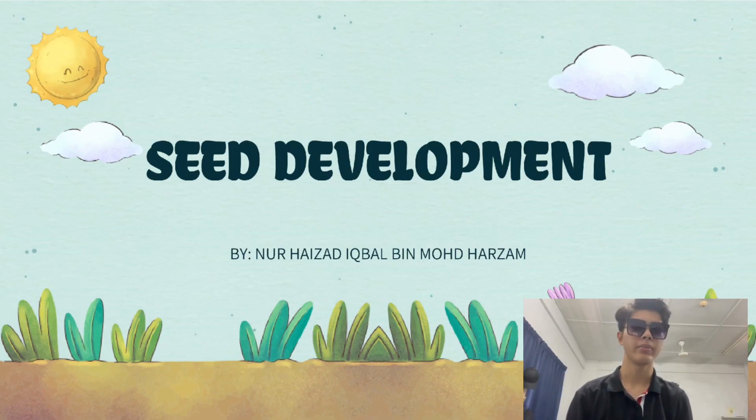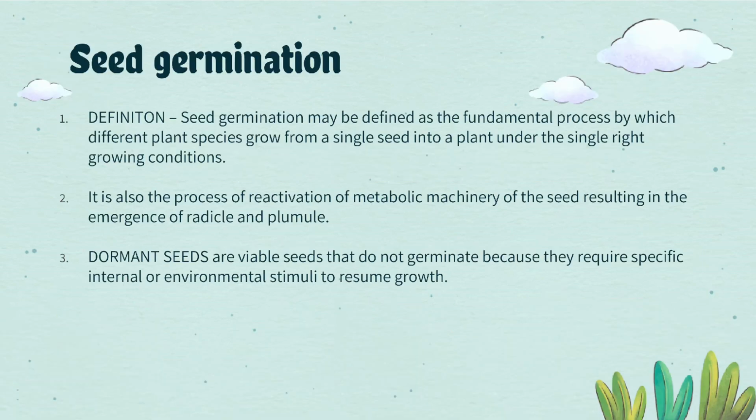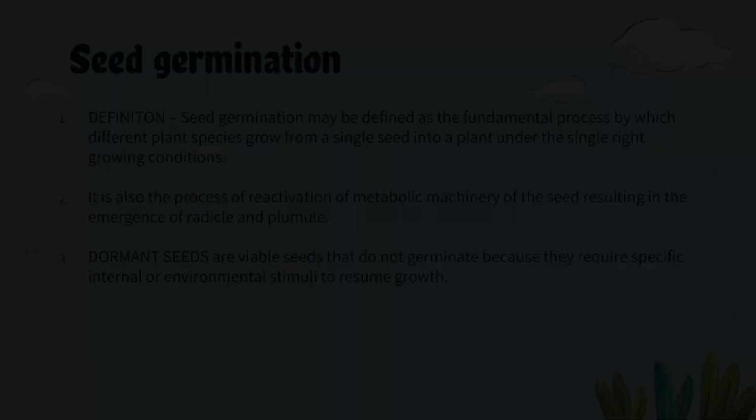So today I'm going to present my presentation about seed development. Seed germination is the process by which a plant grows from a seed. It begins when the seed absorbs water, causing it to swell and the seed coat to soften. This triggers the embryo to begin growing and eventually emerging from the seed as a seedling. Factors that can affect seed germination include water, temperature, light, and oxygen. Proper seed storage can also help to ensure that the seeds remain viable and will germinate when planted.